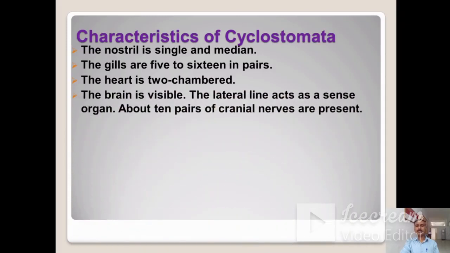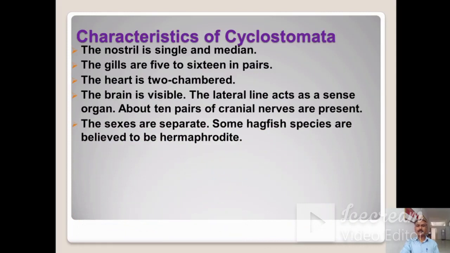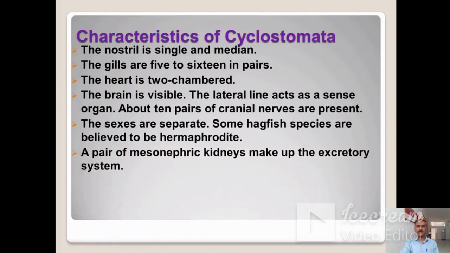The brain is visible. The lateral line acts as a sense organ. About 10 pairs of cranial nerves are present. In the cyclostomata, the sexes are separate, that means male and female animals are separate. Some hagfish species are believed to be hermaphrodite. A pair of mesonephric kidneys make up the excretory system. So excretory organs are nothing but the mesonephric kidneys.